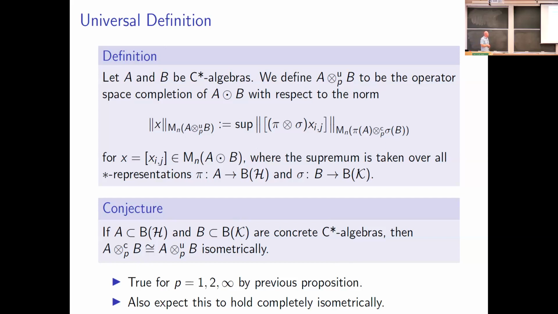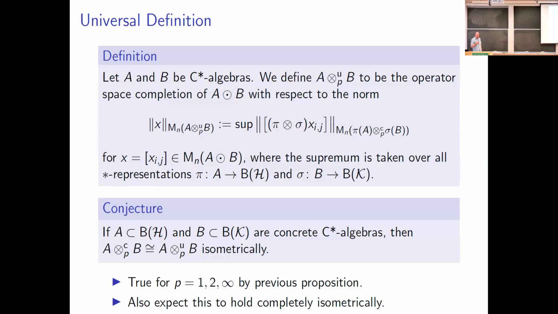So if you take X, an n by n matrix over the algebraic tensor product of A and B, the norm of X in A tensor U sub P of B, where U indicates universal construction, is simply going to be the supremum of the norm of pi tensor sigma applied to your matrix, where pi and sigma range over all star representations of A and B. And here you're looking at the norm with respect to the concrete construction.